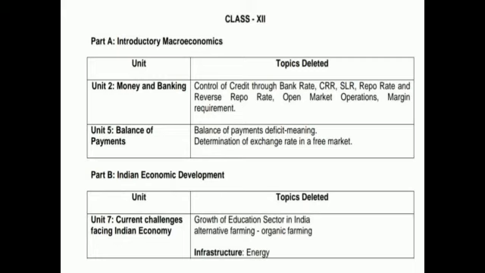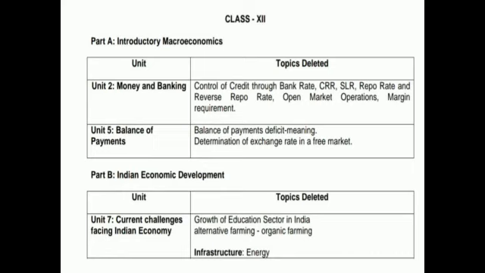Now further, if we talk about the class 12th syllabus, so part A, introductory macroeconomics, unit 2, money and banking, has been deleted. This is not so important. It is good that money and banking has been deleted. Unit 5, balance of payments, deficit, meaning and determination of exchange rate in a free market, has been deleted. The whole chapters on money and banking and balance of payments have been deleted now. It's a very good decision which CBSE has taken.